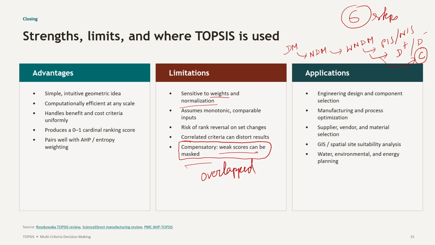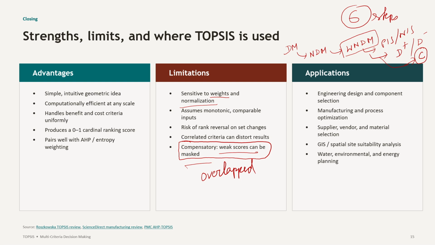So this is a little bit simple and computationally efficient method, but it is sensitive to the weightage. While calculating this weighted normalized decision matrix, bias comes into play if you use only the direct weighting method using stakeholder group or decision making group. Biasness means if you change the decision makers, the decision weightage may change, which will impact the decision.